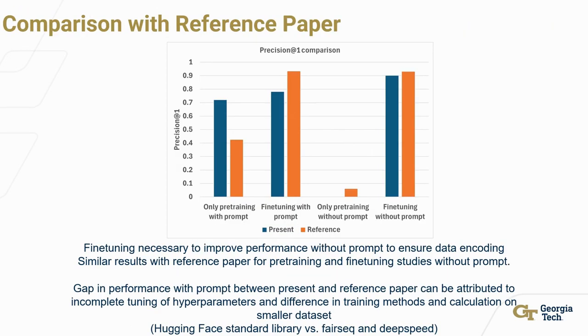When we compare results with the reference paper, we can see for the without prompt case, the results are pretty similar for both pre-training and fine-tuning. For the with prompt case, with only pre-training, our model performs superior. However, this is because we tested our model on a limited dataset compared to the reference paper. On the fine-tuning case, due to GPU limitations, we couldn't complete the hyperparameter tuning for the with prompt case, and hence our results were poorer compared to the reference paper.